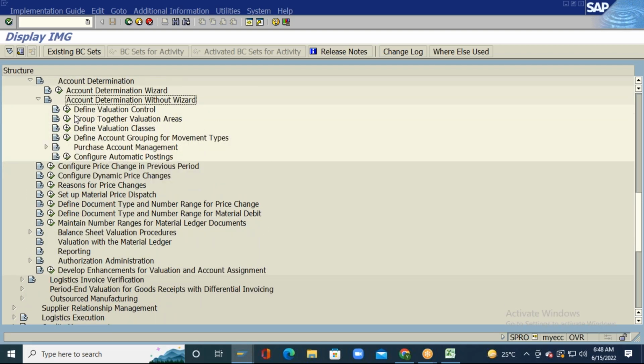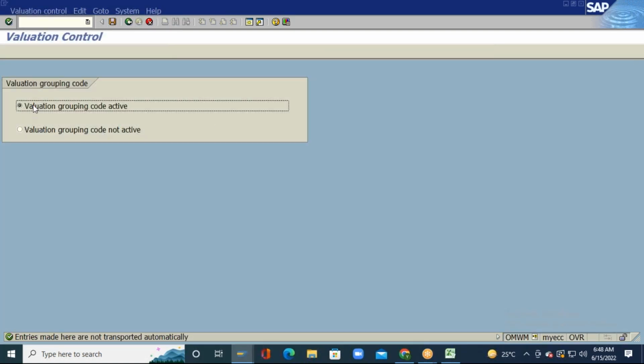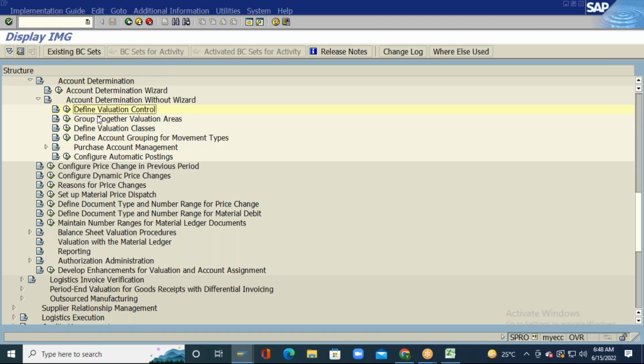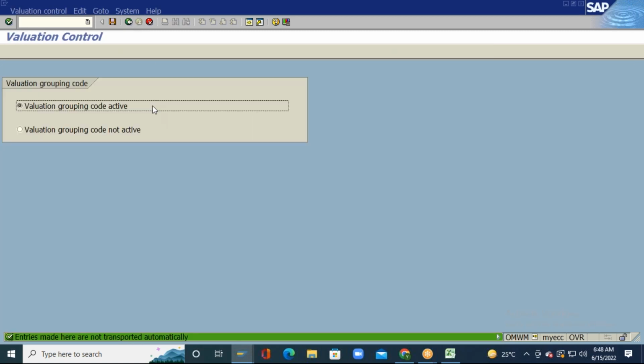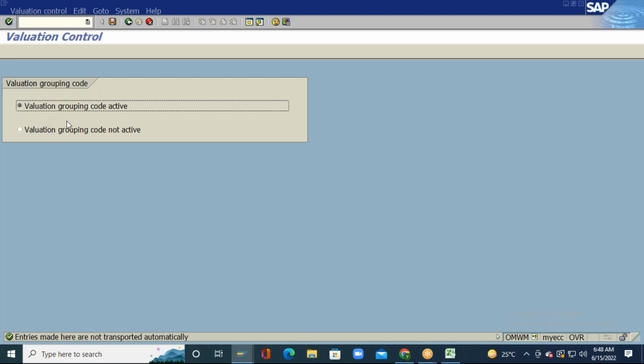Then you have Define Valuation Control. In Define Valuation Control, I need to select the Valuation Grouping Code Active checkbox. This is by default active, so you need not do anything. So step number 1 is that the valuation grouping code should be active. Within the valuation control, you need to activate the valuation grouping code.